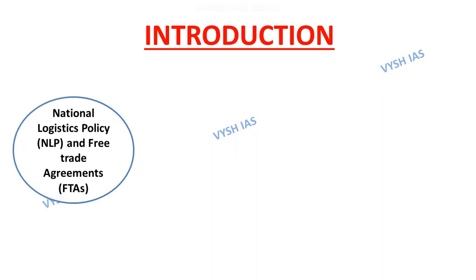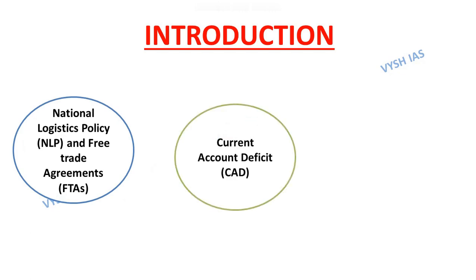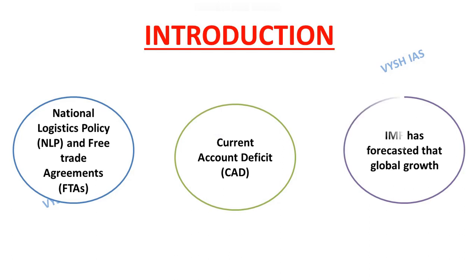Measures like the National Logistics Policy and free trade agreements would address the external frictions by creating opportunities for export. Exports play an important role in developing resilience against external shocks. In the context of CAD, that is current account deficit, the easing of crude oil prices, the resilience of net service export, and buoyant inward remittances would result in a lower CAD. The IMF has forecasted that the global growth will slow from 6% in 2021 to 3.2% in 2022.